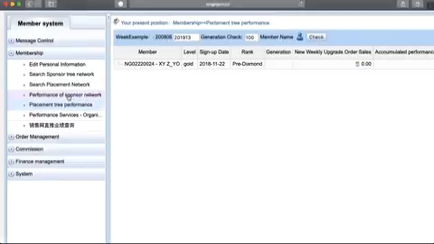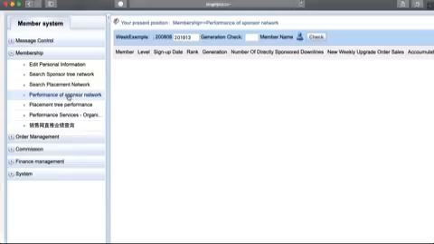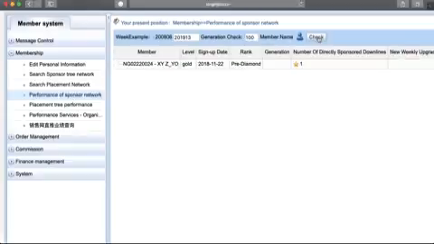Performance of sponsor network. Sponsor, don't forget that the people that you brought in by yourself, your code is their sponsor code. Look at here. I can put generation check. Let's do, if I was an SD, I'll be doing 100 or 1000. Let's look at it and click check again. Remember, at this point, you must always click check for you to see any information.